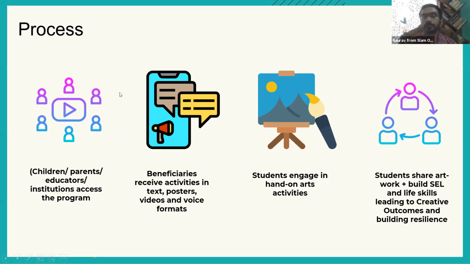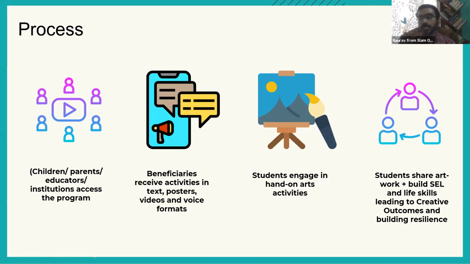And how that happens is children, parents, or educators subscribe to our program. They would fill up a small form and save our number. On an everyday basis, they will receive an activity. This activity is essentially an art-based game that children can get engaged in.